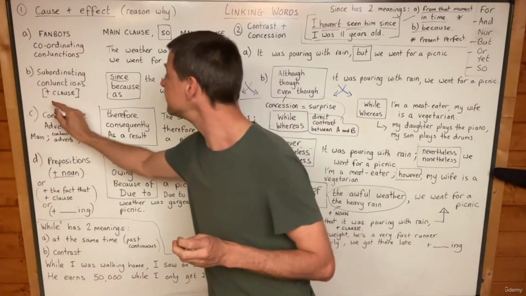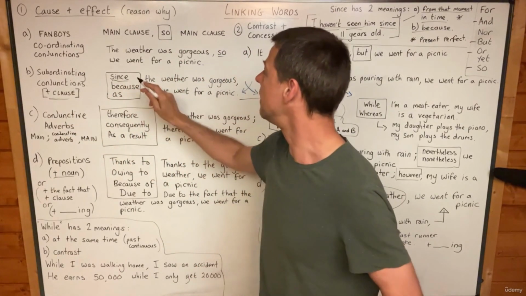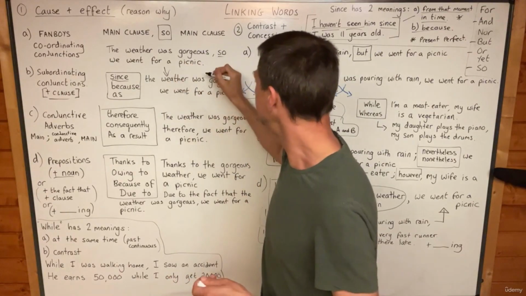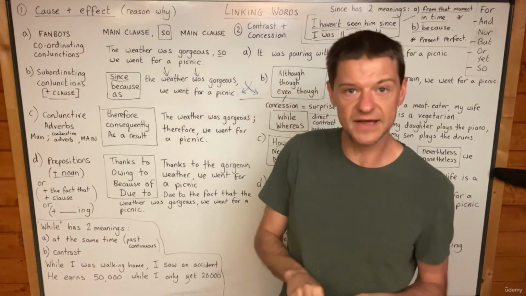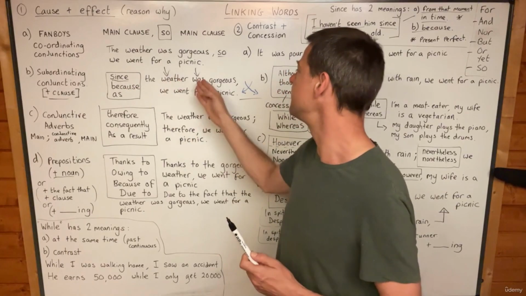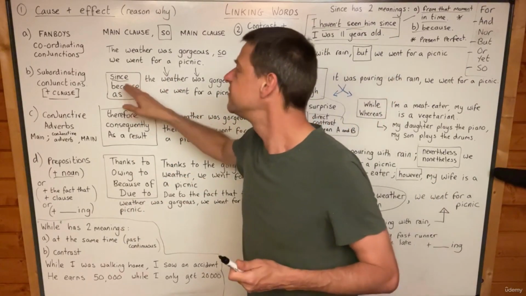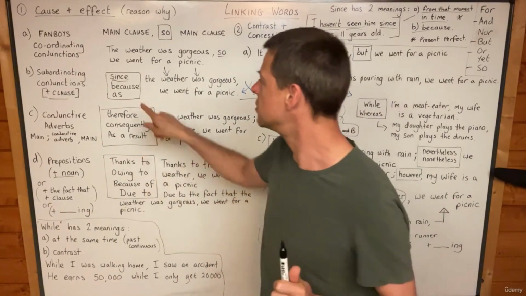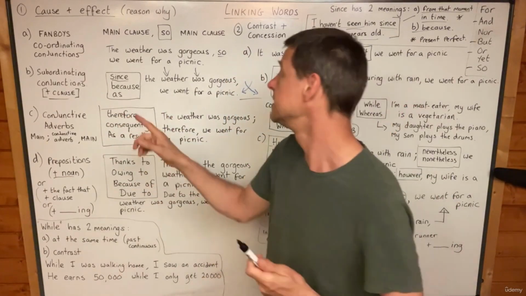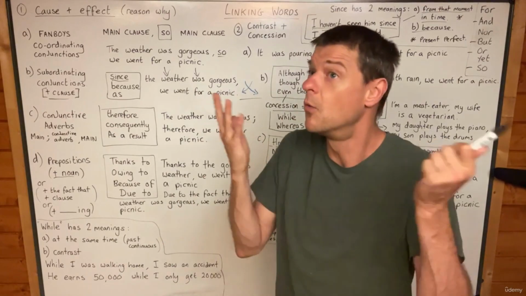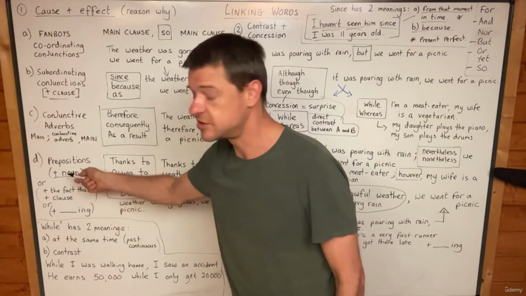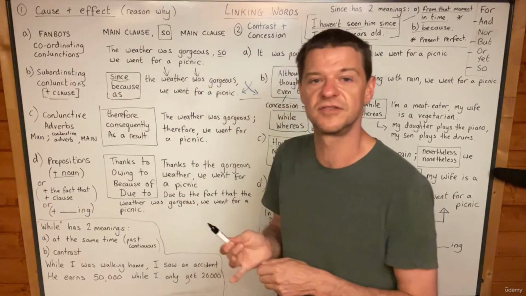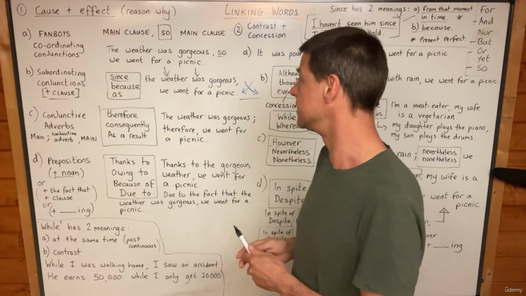And you always must use a clause after since, because, as. And that means a subject, weather, and a verb, was. Yeah, there's our subject and verb. Since the weather was gorgeous. You can't say since and then a noun when you're using it to mean because. Okay, you can't. You can't use because plus a noun. You can't use as plus a noun. Why? Because they're not prepositions. Okay, they are subordinating conjunctions. They are a different type of word.